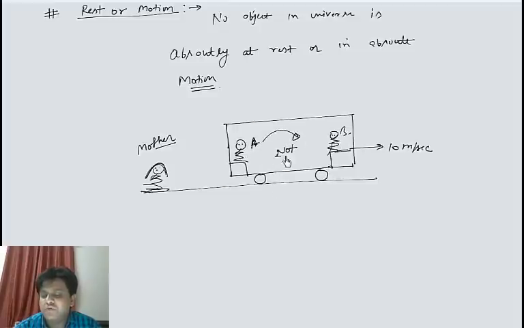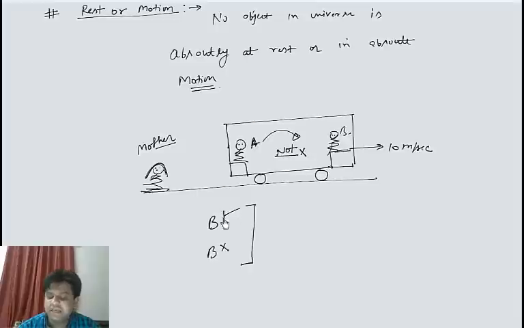Now if I ask A whether B is moving or not, then A will say that B is not moving, as seen by him. But if I ask mother whether B is moving or not, mother will say that B is moving. That's why the phenomenon of motion of B depends on the observer.